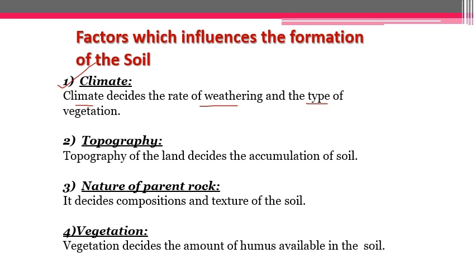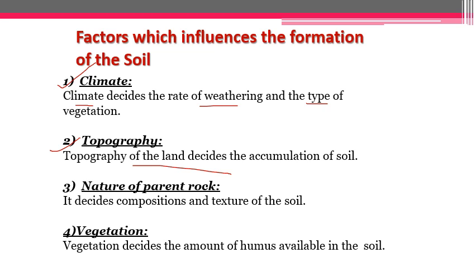Like when we talk about alluvial soil, it is very much suitable for the growth of wheat. When you talk about black soil, it is very much suitable for the growth of cotton. So that is why climate only determines what kind of vegetation will be supported by a particular soil. Second is our topography. The land area is also different for a particular soil which is present there. Like Deccan Peninsula is having black soil, but in North India we are having plains. That is why we are having alluvial soil. We are not having any black soil present over here.